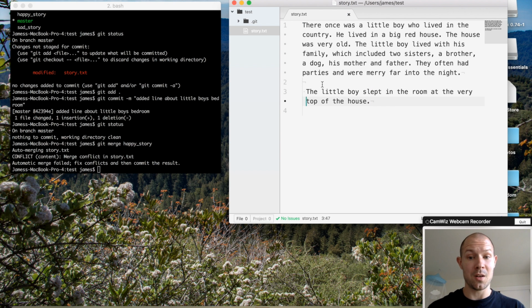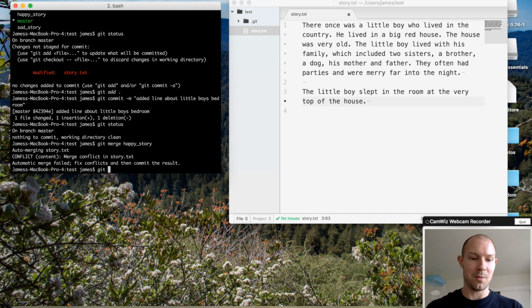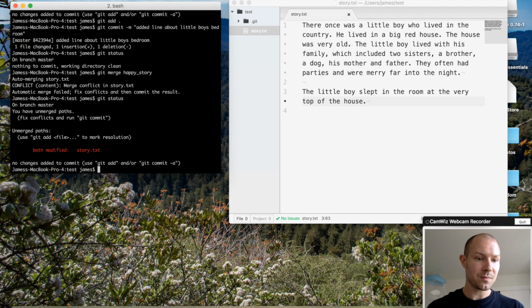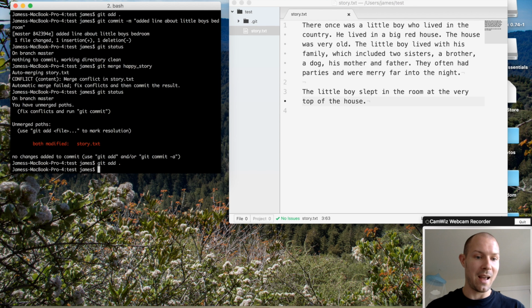Now I've fixed the conflict. There we go. I've fixed the conflict, and when I do git status, I see that I have an unmerged path. This means that Git is in the progress of merging my branches, but it's waiting for me to fix this file which has been modified by both branches. So I add the changes,